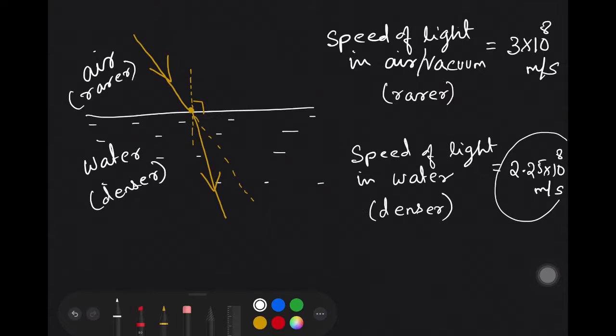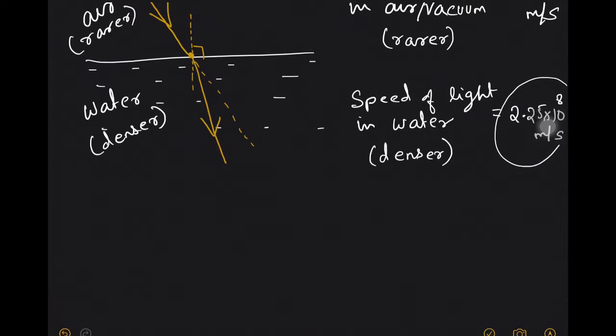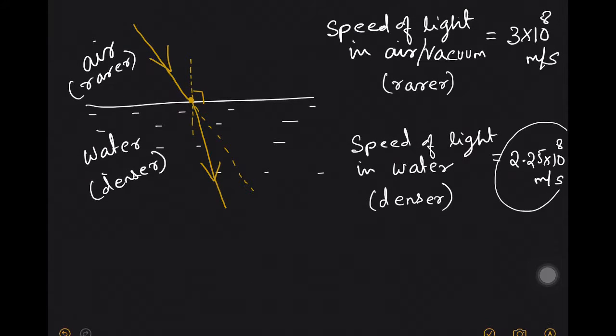Now let us try to find out what will happen if my light ray will go from denser to the rarer medium. Let us try to draw in the same figure. So this is my incident ray now. The light ray is going from water to air. This is my point of incidence. This is my normal. Now the light ray, instead of going straight, it will bend away from normal. So you have to remember here, whenever light ray goes from denser to the rarer medium, it will bend away from the normal.